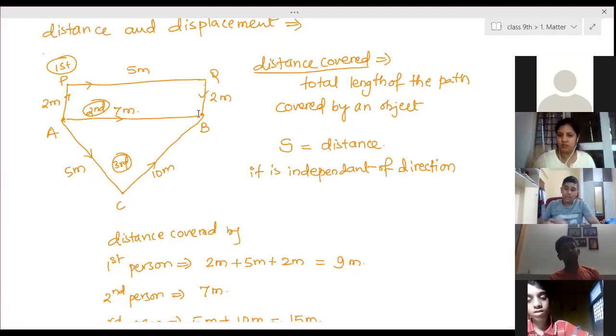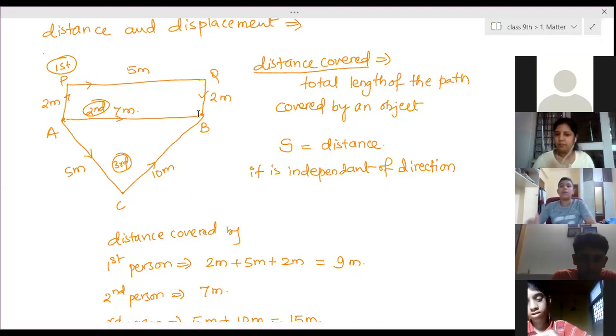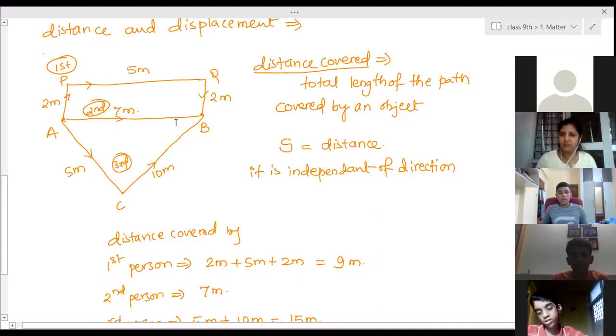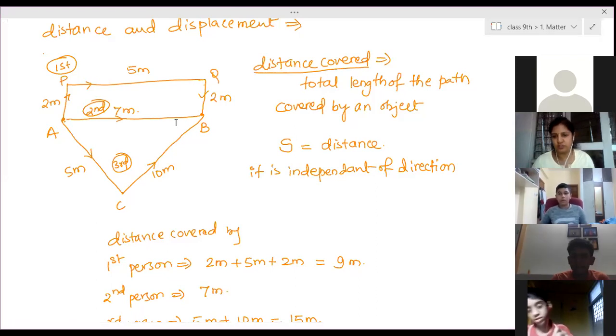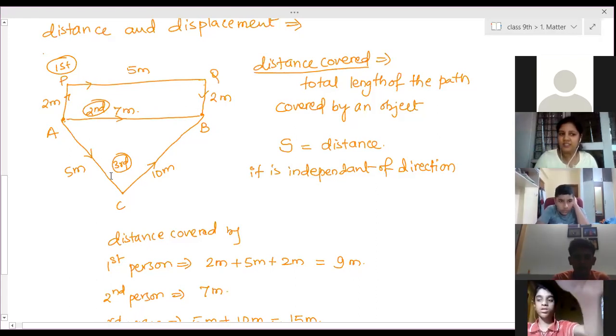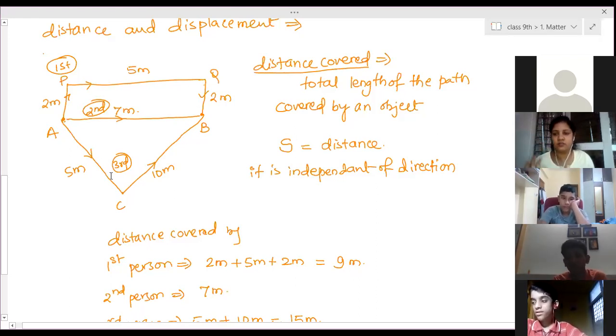That path is covered or not covered by the person, it doesn't matter. The person may cover or may not cover that path, that doesn't matter. Displacement is only the shortest distance between the first and last position. It is always a straight line distance between the initial and final positions. Here the straight line distance is 7 meters, so the displacement of all these three people is equal to 7 meters.